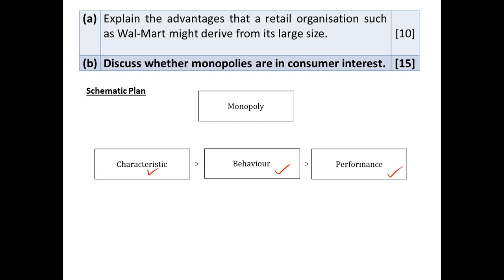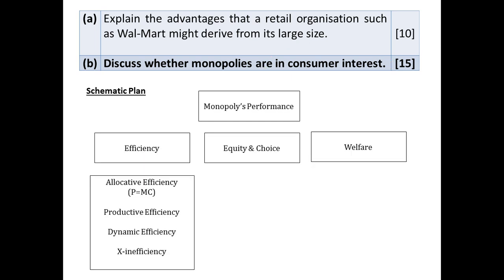This question is on whether it is in consumer interest, so it is very much linked to the performance aspect. When we are asked to look at the performance aspect, you need to look at areas such as efficiency, equity and choice, and welfare of consumers, as well as societal welfare.